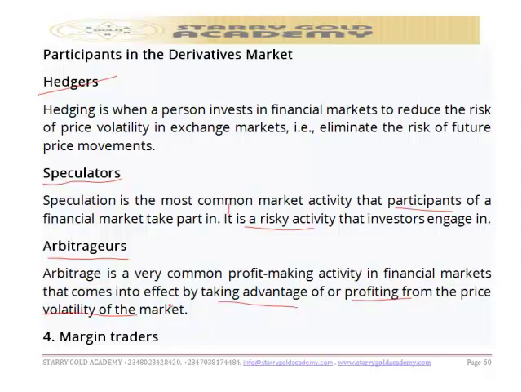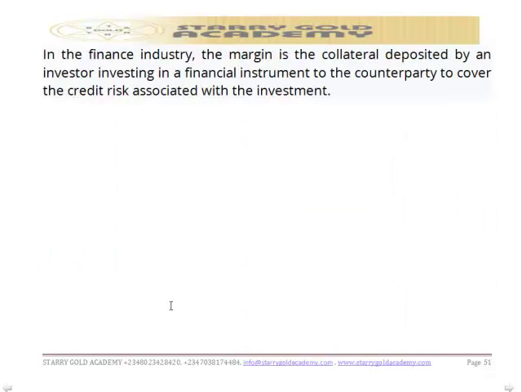And the last one we have is margin trader. And we are talking of margin trader in the finance industry. Margin is the collateral deposited by an investor investing in financial instruments with the counterparty to cover the credit risk associated with the investment. So that's the margin trader, the fourth of the participants we have in the market.